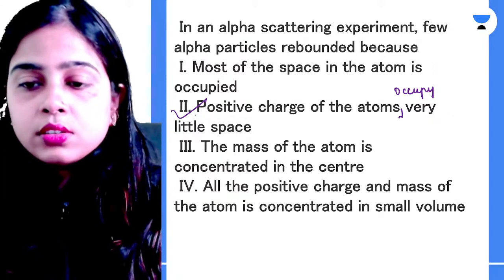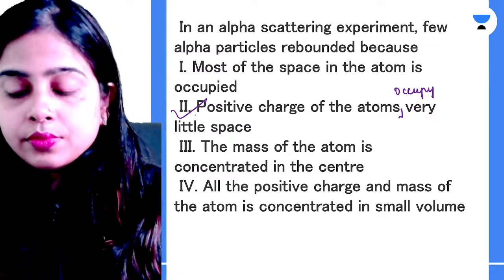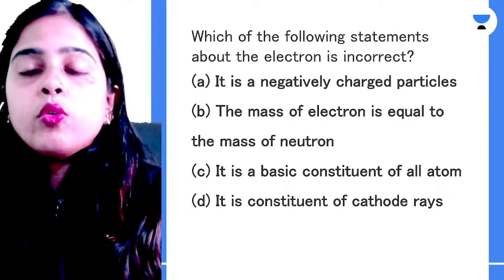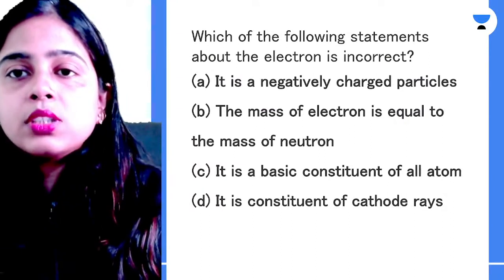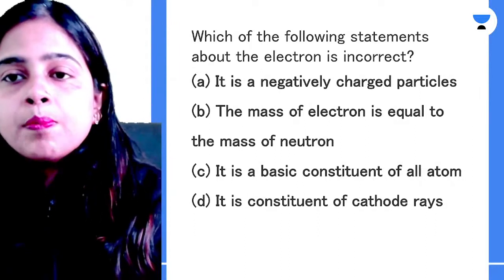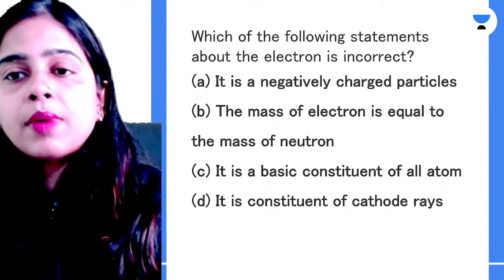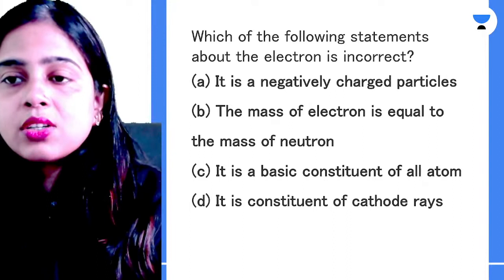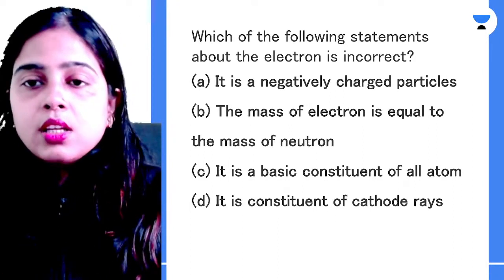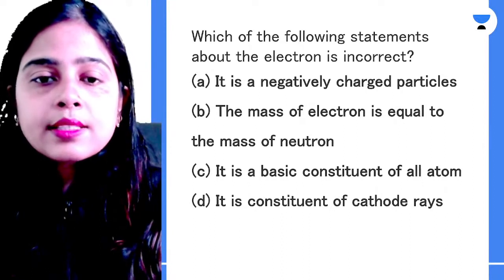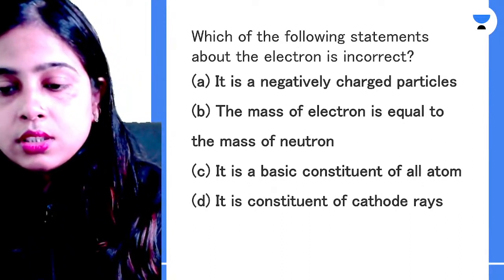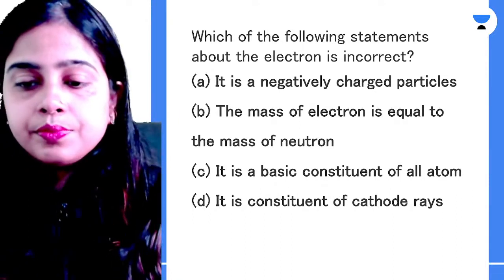Okay, now next question. Which of the following statements about the electron is incorrect? It is a negatively charged particle. Mass of electron is equal to the mass of neutron. It is a basic constituent of all atoms. It is a constituent of cathode rays. So which of the following options given here is incorrect about the electron? Tell me fast.